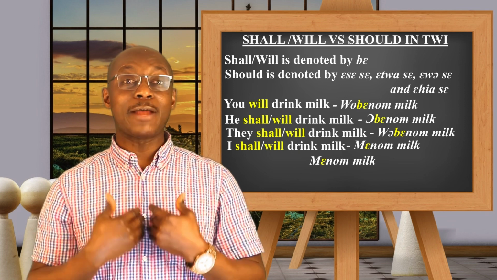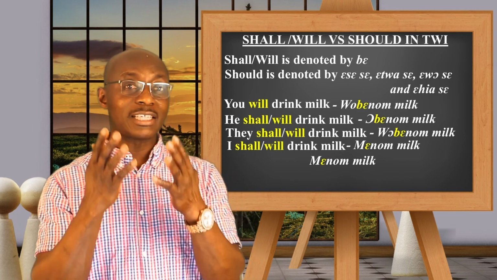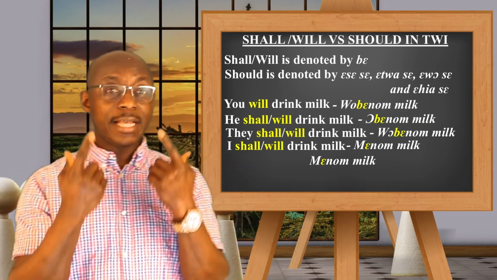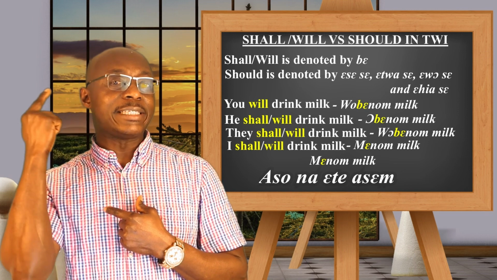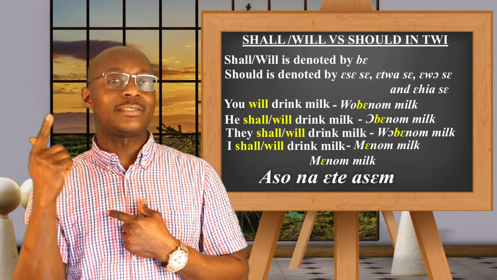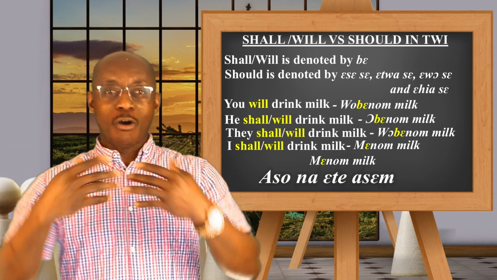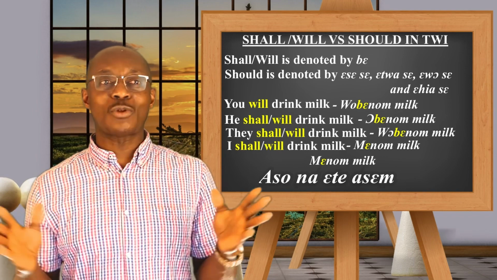If you say me benom milk, then the people will start to look at you. Because as I've told you, the Akans or the Ghanaians, most of them, we say asona, etiasem. That means it is the ear that hears, not the eye. So when we are communicating, we can communicate without looking into the eyes of each other, and that is normal.